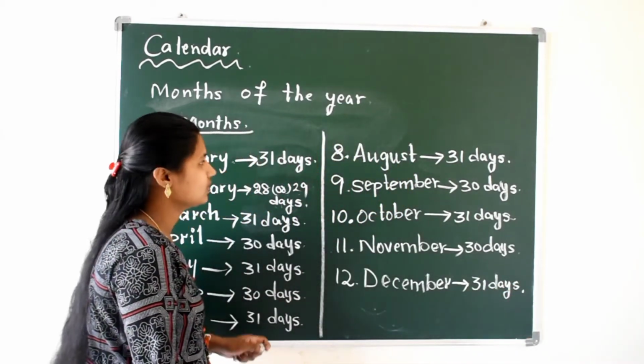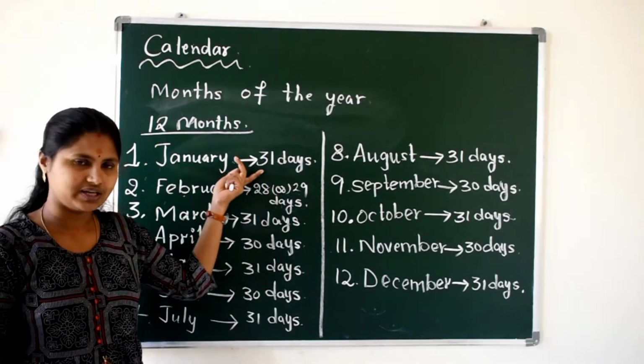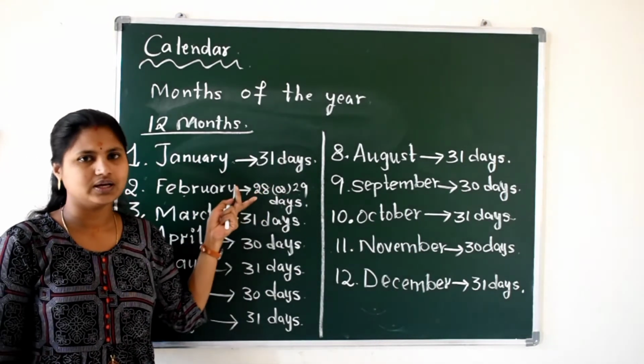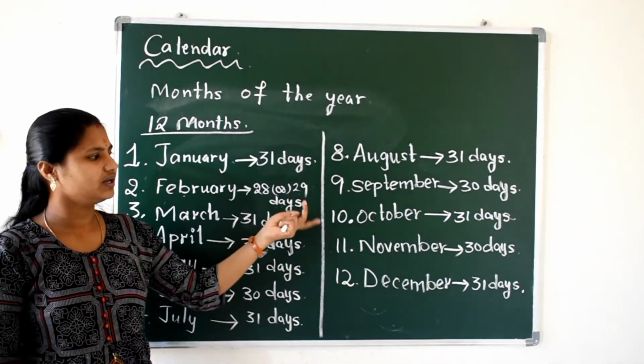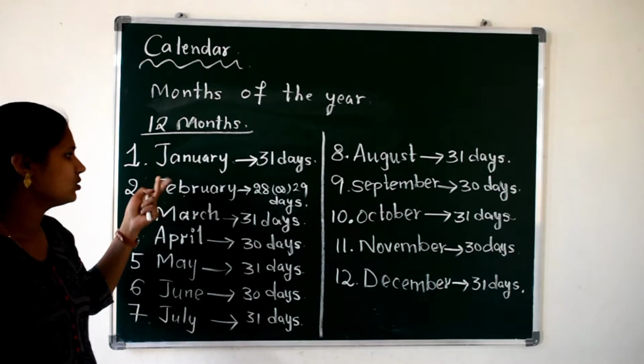So January has how many days? 31 days. February has 28 or 29 days. Remaining all are having 30 or 31 days except February, right?